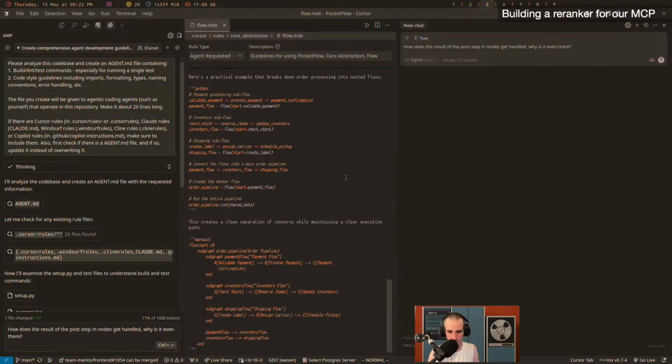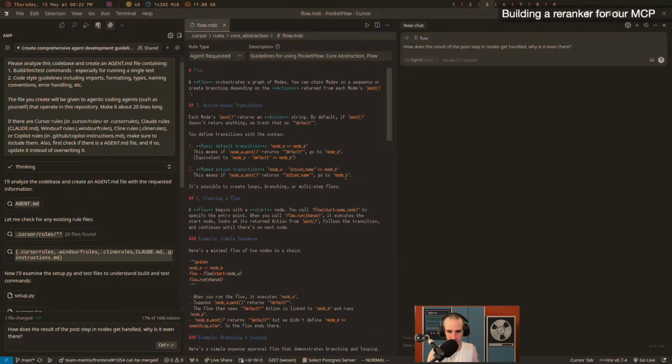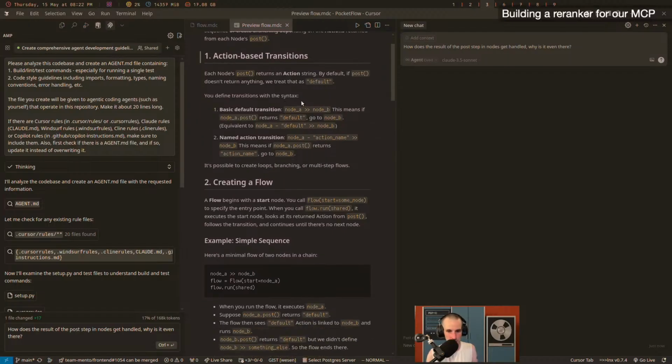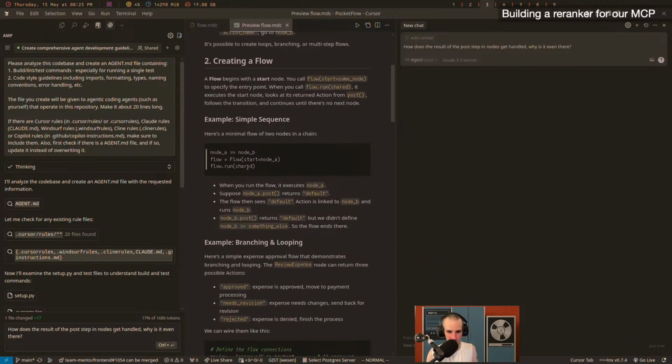And this is maybe why DeepWiki did a pretty good job, it just found basically what it's displaying, right? So this is exactly what we were looking for: each node's post returns an action string. By default, if post doesn't return, we treat it as default. And then we define a transition with the syntax, which we saw, right? Like it's this minus going into the node. But then I still wonder, what does flow run do?